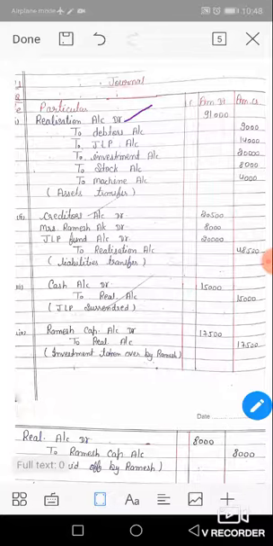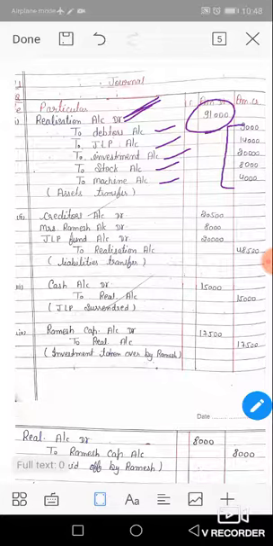So journal entry is realization account DR, assets transferred to the debit side of realization. Realization account DR, to debtors, to JLP, to investment, to stock, to machinery, at their book value, the book value given in the balance sheet: 9,000, 40,000, 20,000, 8,000, 40,000, and total is 1,17,000. All assets are transferred to the realization account on the debit side.